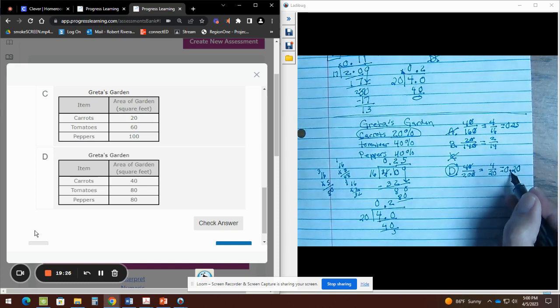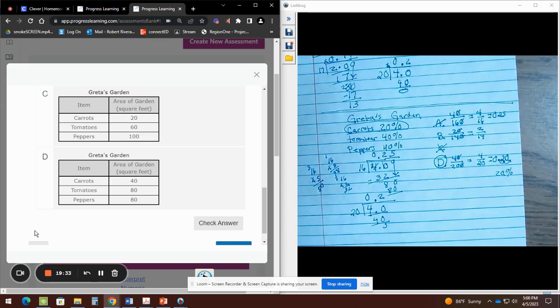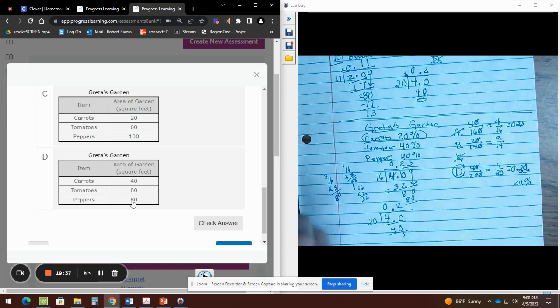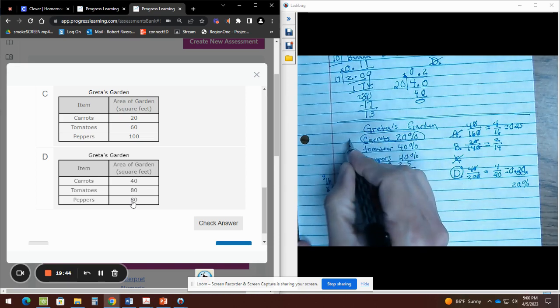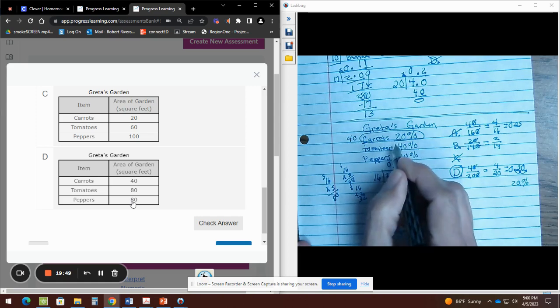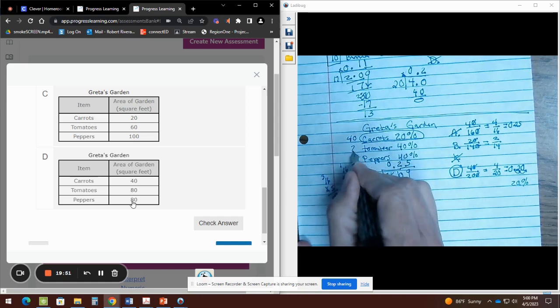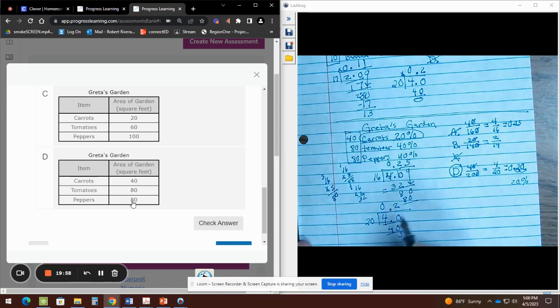So I could always go 1, 2, and that would be 20%. The decimal will be at the end. Okay. So don't forget that once you find your answer, I would put the table that you're choosing. Like in my case, I'm choosing D. So the carrots, the number should have been 40. So I'm just copying whatever the table has next to carrots. 40. 80 is tomatoes. And peppers is 80 also. So this is the table that I'm choosing, which is in my case letter D.